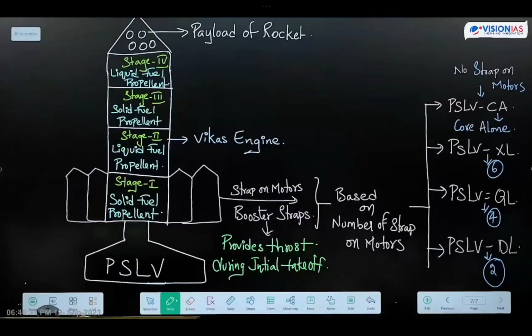What is the use of the strap-on motors? During the takeoff of the rocket, they give thrust. Because the rocket is very heavy in nature, we need extra fuel during the takeoff. That extra thrust, which means force, will be provided by these strap-on motors or booster straps. So based on the number of strap-on motors and booster straps, PSLV is categorized into 4 different versions.